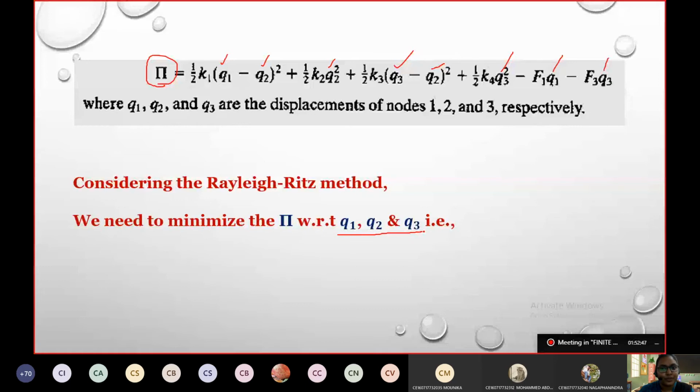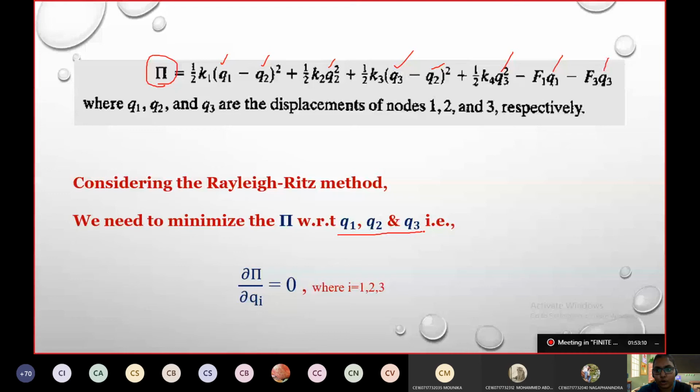Got the point? Wherever the variables are there, you individually differentiate the potential energy with respect to each variable. At node 1, it is Q1. So first, we differentiate our potential energy equation with respect to Q1, the whole equation.